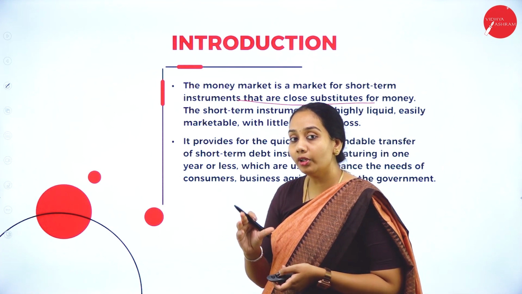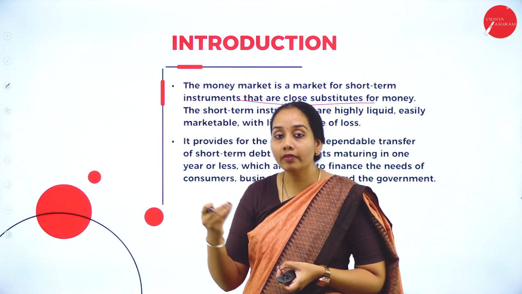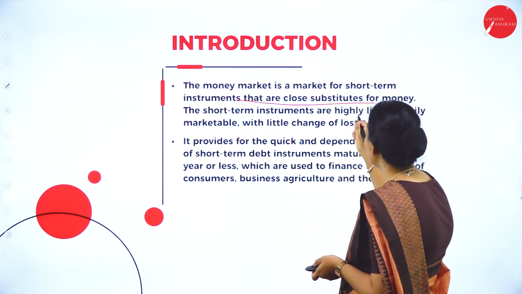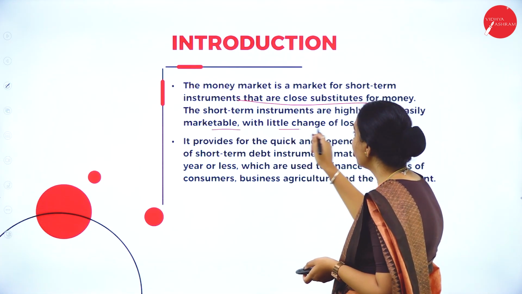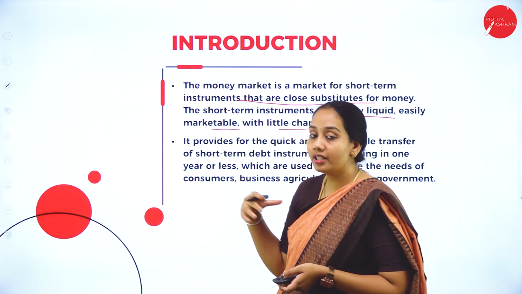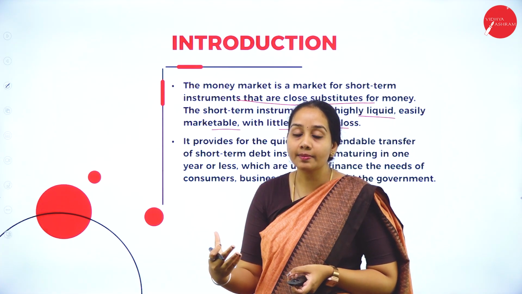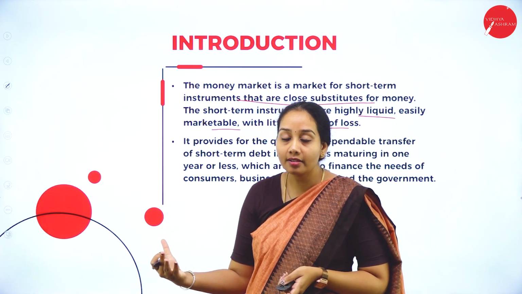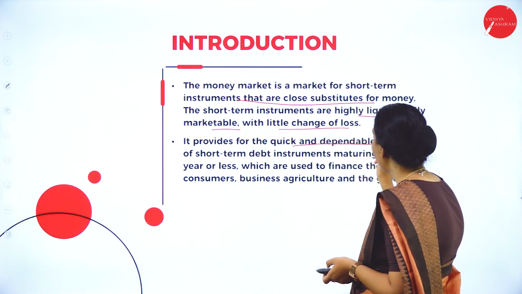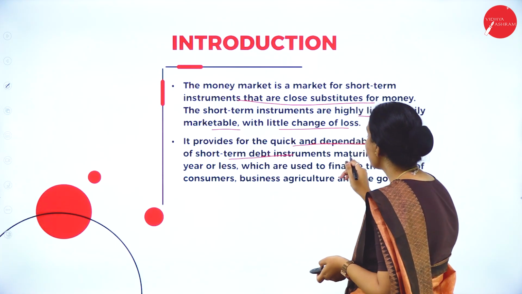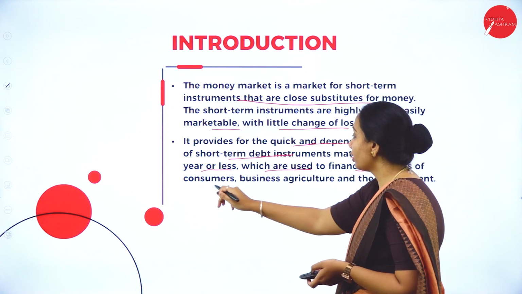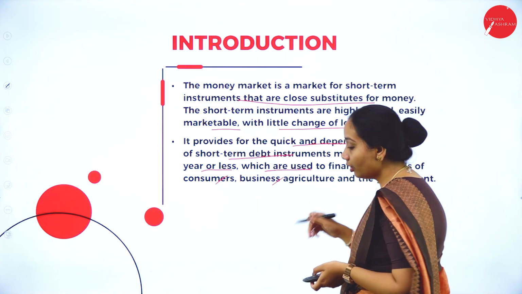So money market is all about short-term investments, equivalent to less than 365 days. The short-term instruments are highly liquid, easily marketable with little chance of losses. There is a risk involved in the money market, but it is highly liquid, easy to invest in, and easy to analyze the different instruments in the market. It provides for the quick and dependable transfer of short-term debt instruments maturing in one year or less, which are used for the financial needs of consumers, businesses, agriculture and the government.